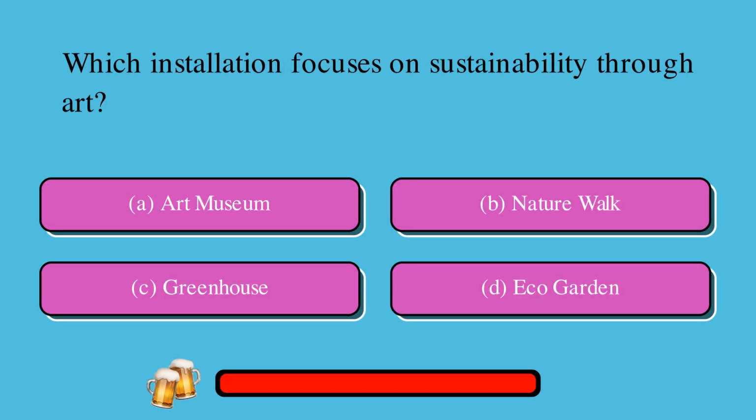Which installation focuses on sustainability through art? A. Art museum, or B. Nature walk, or C. Greenhouse eco garden? The correct answer is C. Greenhouse.